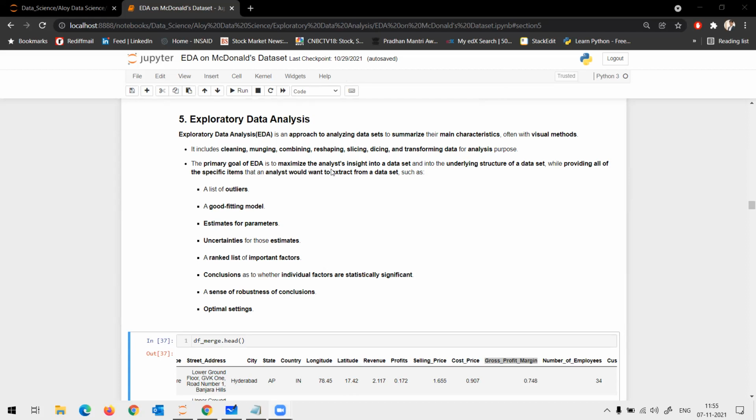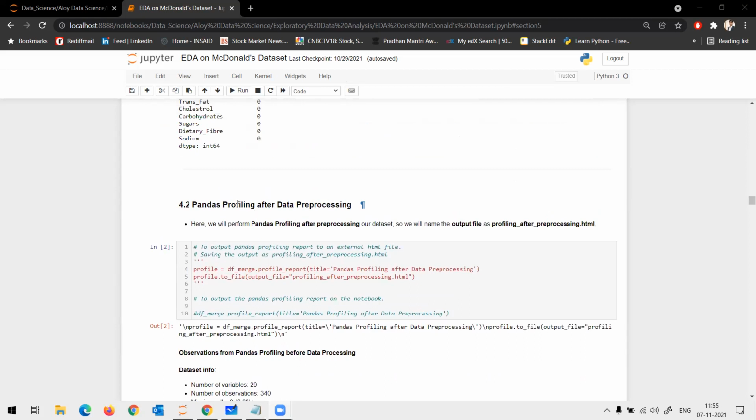When you do your profiling, you may not know the ins and outs of your data, but during EDA, you will come across all the details of your data, even the smallest of problems. EDA will help you fix your data to such a level that you can feed it to a machine to do your analysis or predictions.